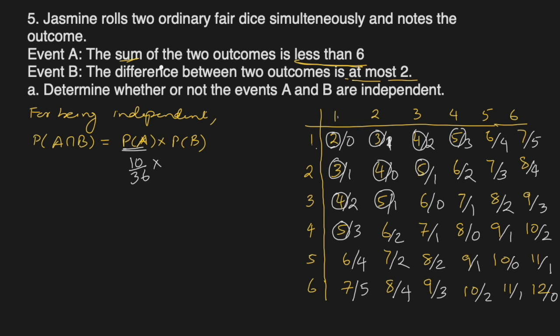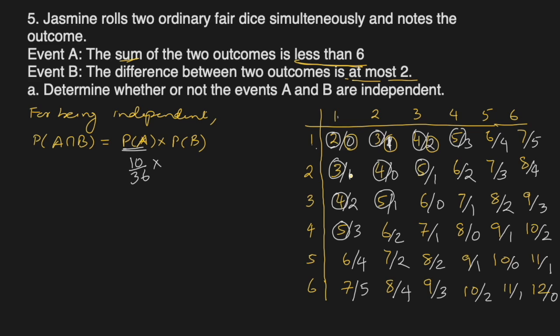B: the difference between the two outcomes is at most 2. So I will circle where the difference is at most 2. So 0 is included, 1, 2. These 3. Not 3, okay? At most 2 is this one.